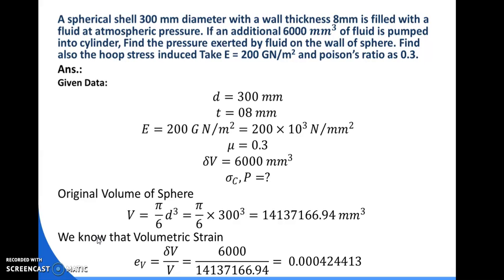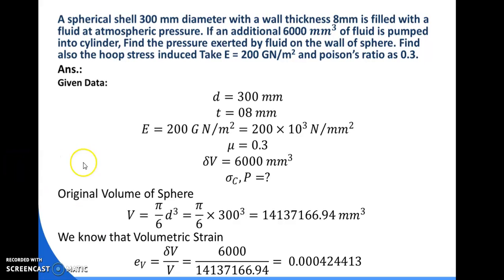If an additional 6000 mm cube of fluid is pumped into the cylinder, find the pressure exerted by the fluid on the wall of sphere. Find also the hoop stress induced. Take E is equal to 200 giganewton per meter square and Poisson's ratio as 0.3.